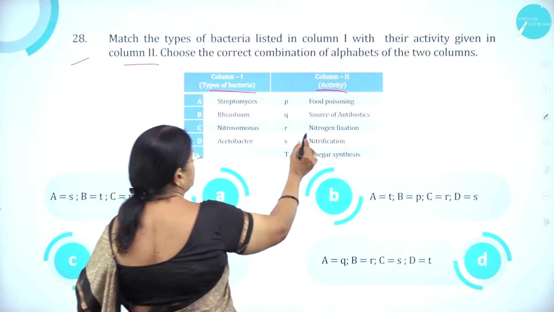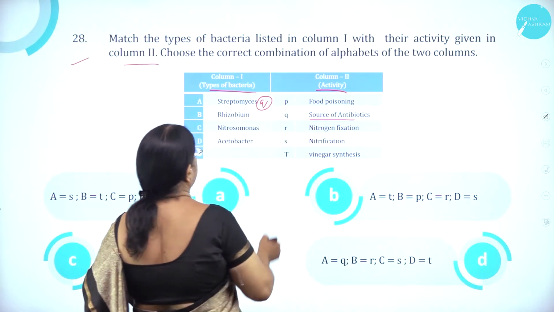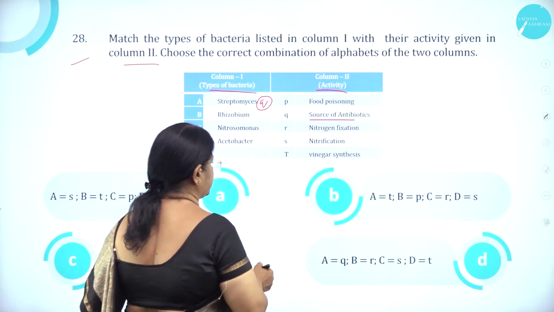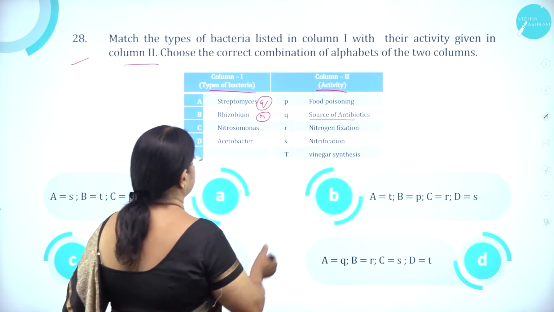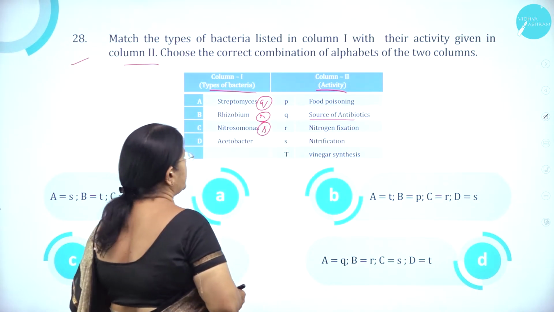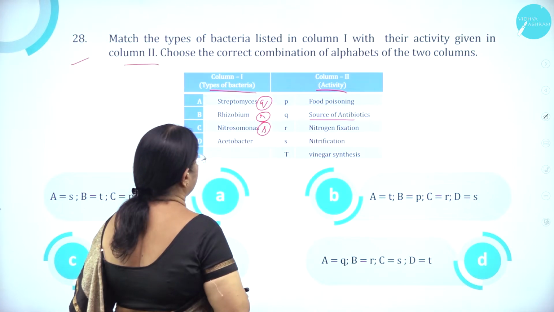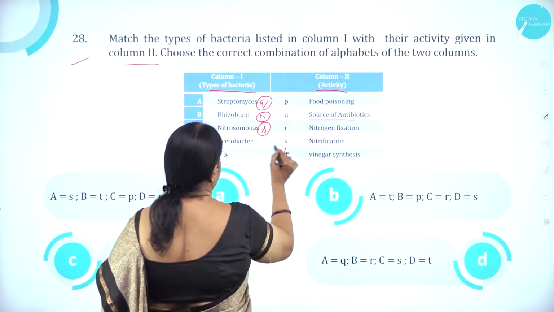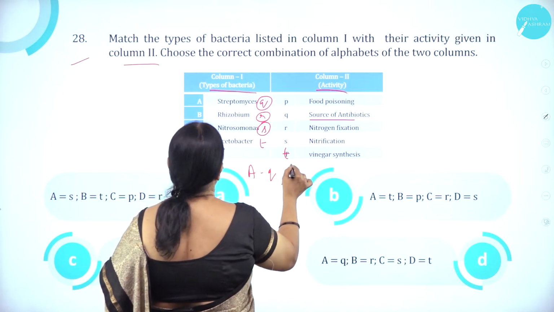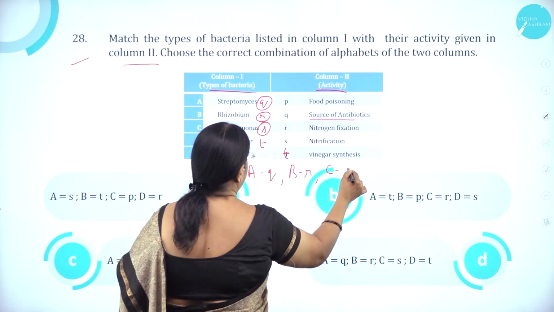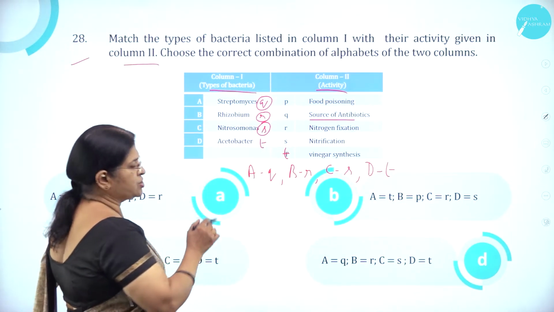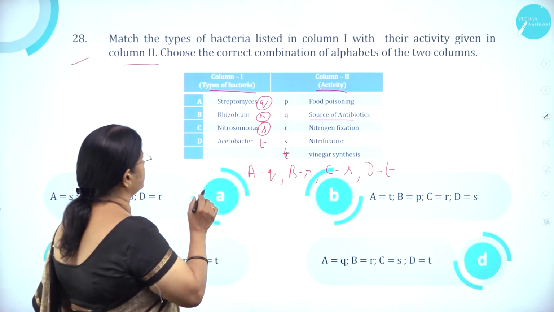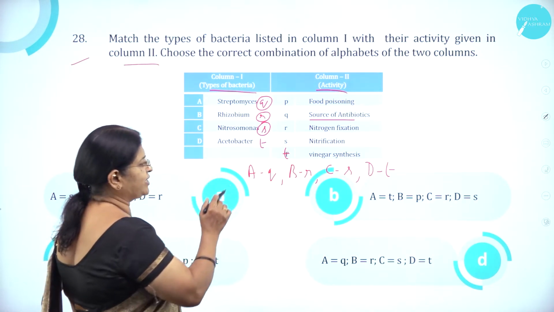A, Streptomyces, is the source of antibiotics. Then Rhizobium, nitrogen fixation, that is R. Then Nitrosomonas is involved in nitrification. Acetobacter is for vinegar synthesis, that is T. So A is Q, B is R, C is S, D is T. Streptomyces, source of antibiotics. Rhizobium, nitrogen fixation. Nitrosomonas, nitrification. Acetobacter, vinegar synthesis.